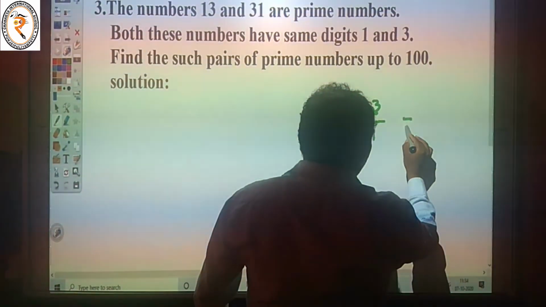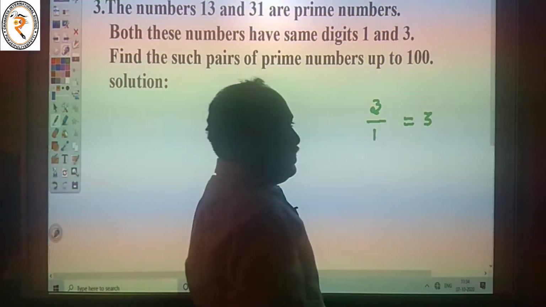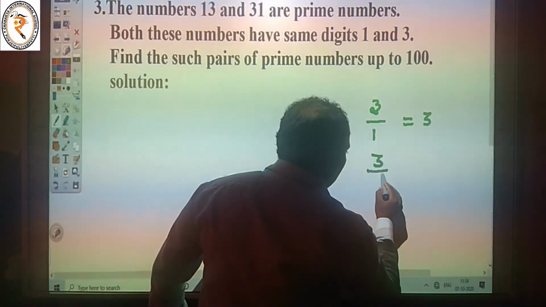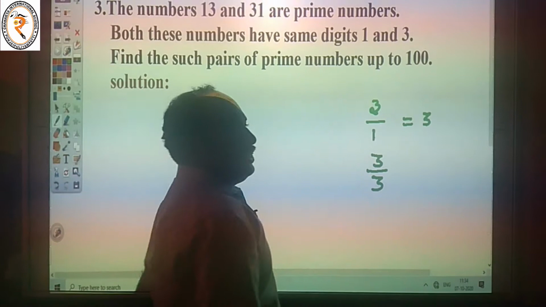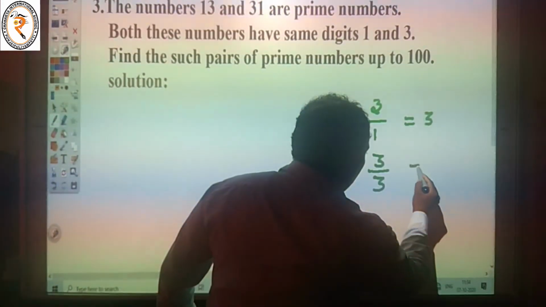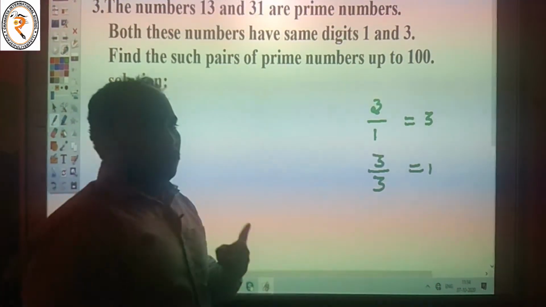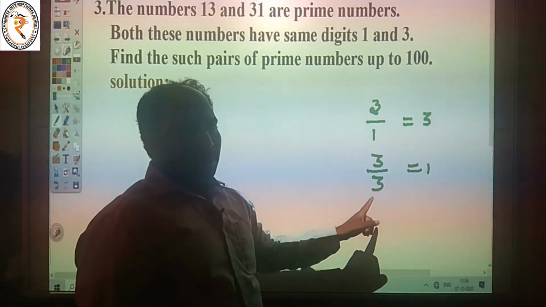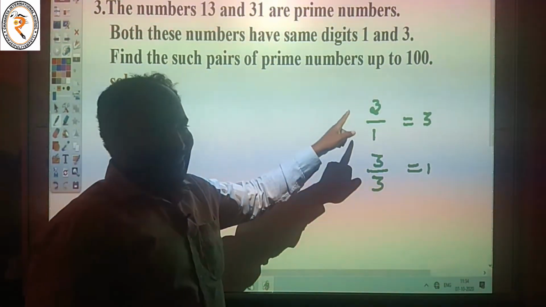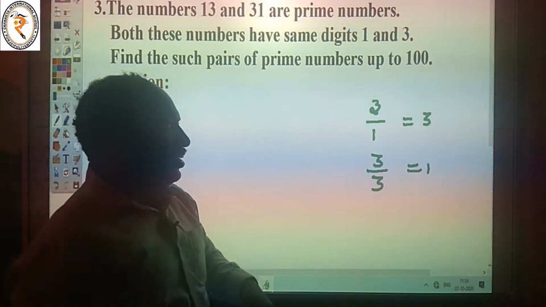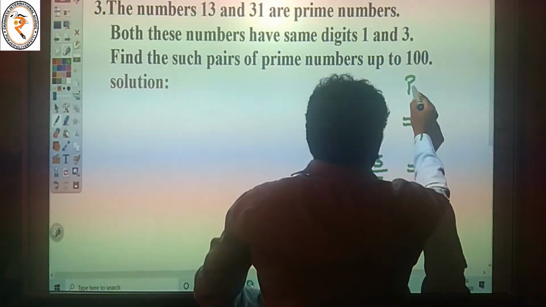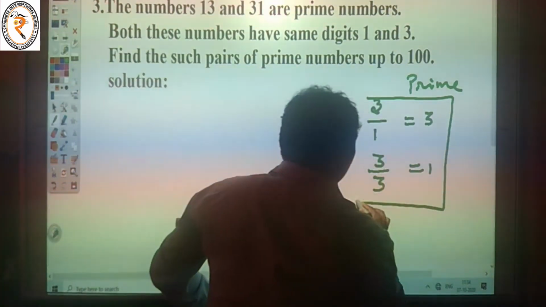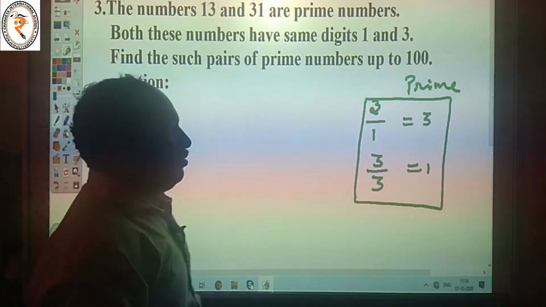3 divided by 1 is equal to 3. Next, 3 divided by itself: 3 divided by 3 is equal to 1. So we have two factors, 1 and 3. A number divided by 1 and itself is called a prime number. What is a prime number? The number divided by 1 and itself.